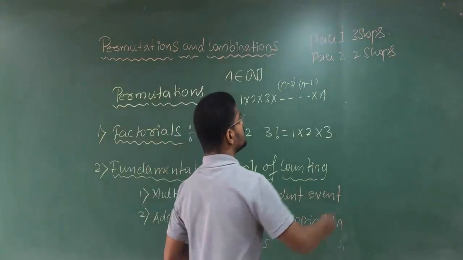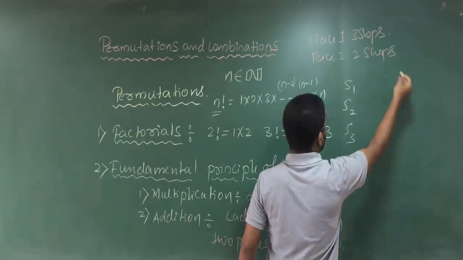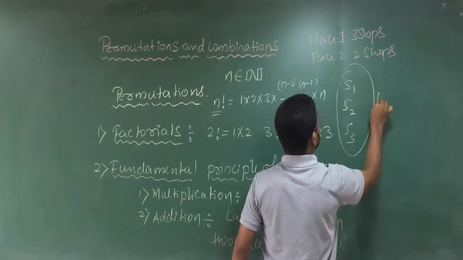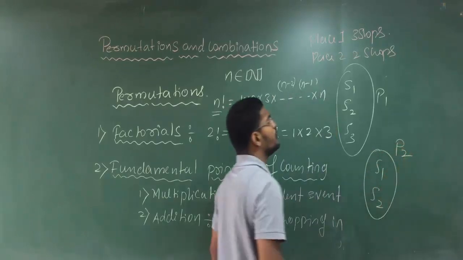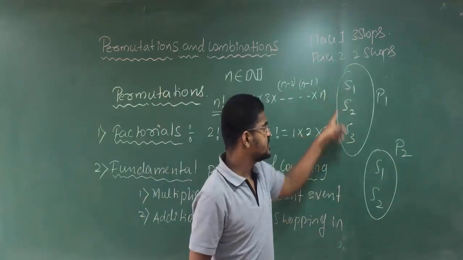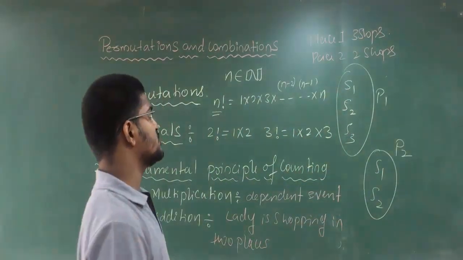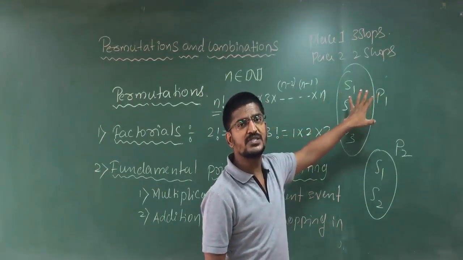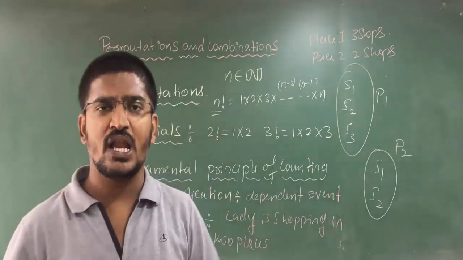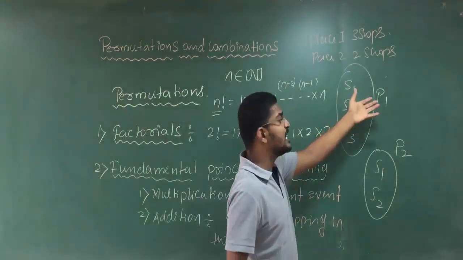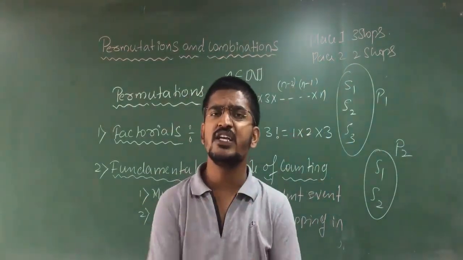So there are 3 shops in place 1, S1, S2, S3, and another shops, this is place 2, again S1 and S2. Clear? So place 1 has 3 shops, place 2 has 2 shops. Now she is going for place 1 and she makes shopping in all 3. The event 1 is over. That means she goes for place 1 and she makes a shopping in all 3 shops. Therefore the event is over.